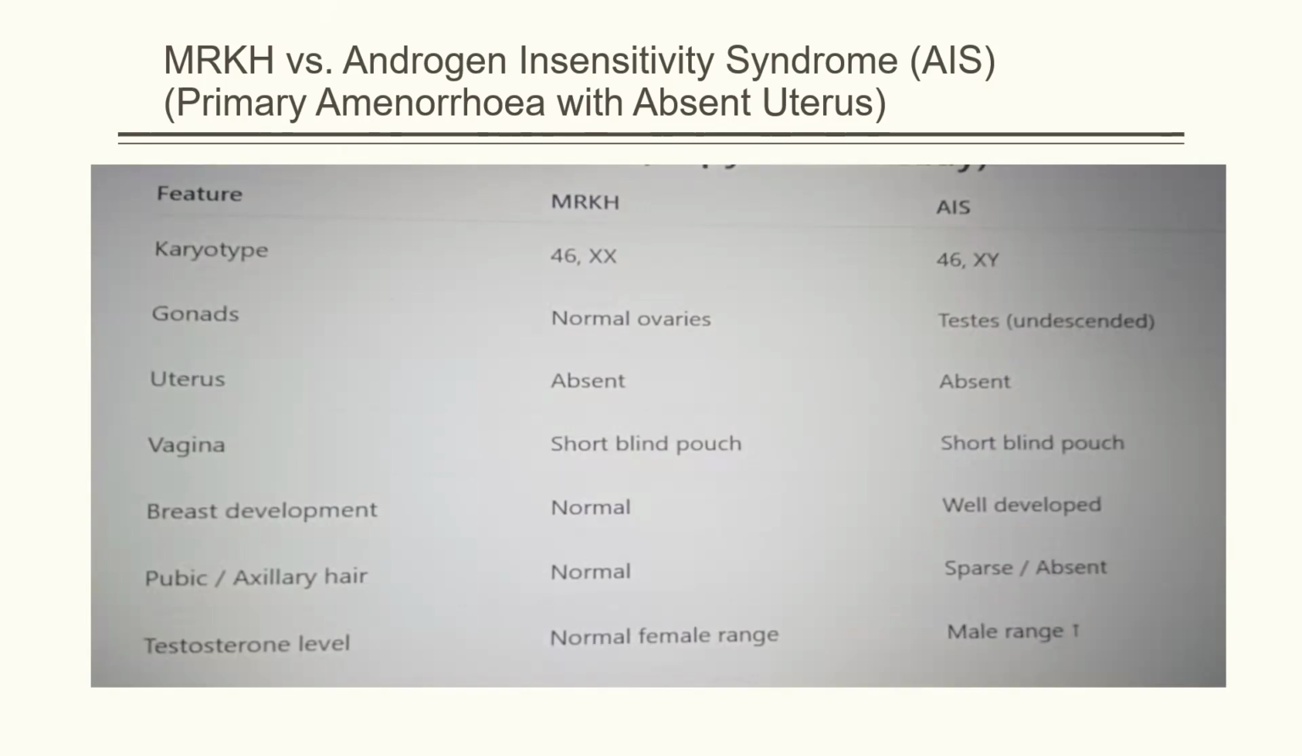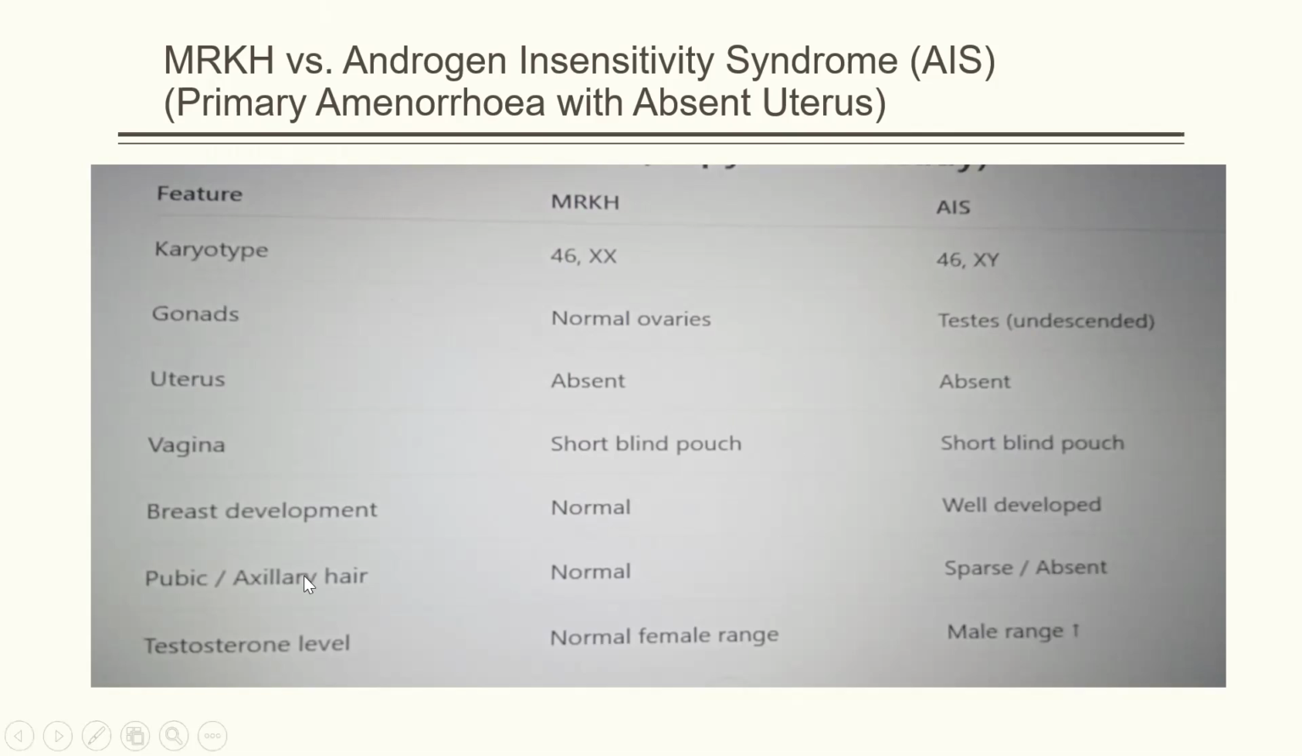As you can see in the table, which is very beautifully made, it shows the comparison between the two important conditions. First of all, the karyotype in case of MRKH is 46XX, and in case of AIS it is 46XY. This is the visible difference and it is going to give you a big clue toward your diagnosis. Gonads are normal ovaries in MRKH and testes in case of AIS. Uterus is absent in both conditions. Vagina is a short blind-ending pouch in both cases. Breast development is normal in MRKH, and it is well developed in AIS.